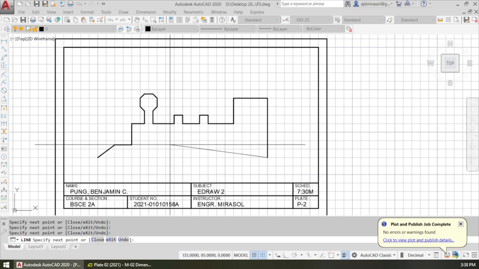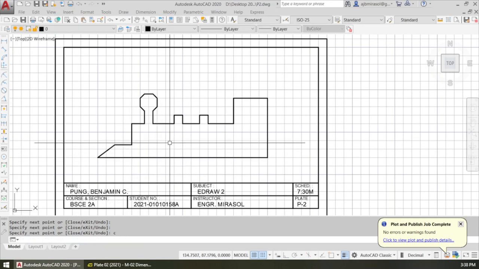Okay, we can see close, and we have our basic shape of our train.